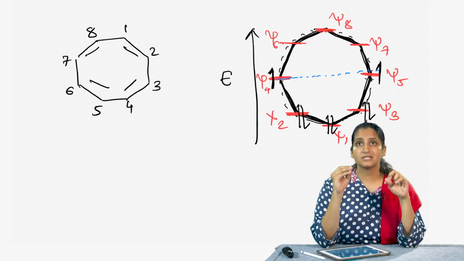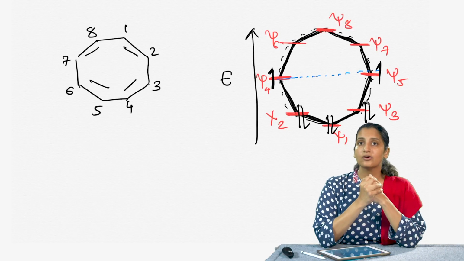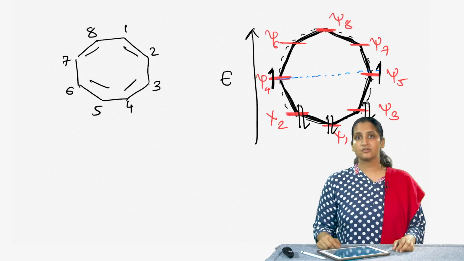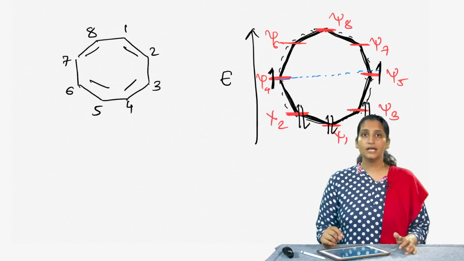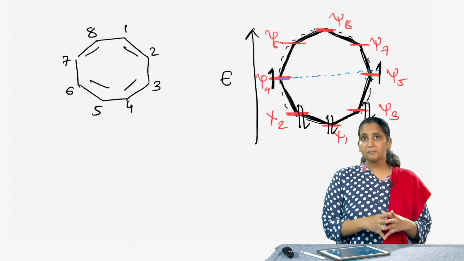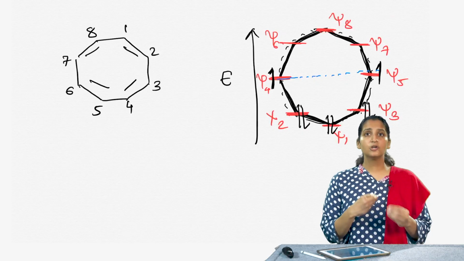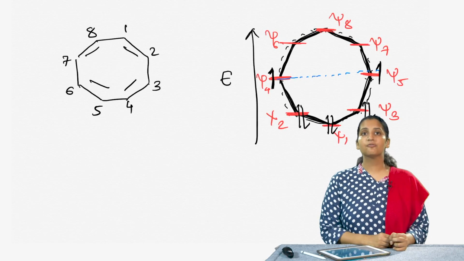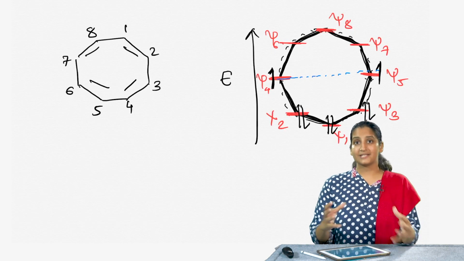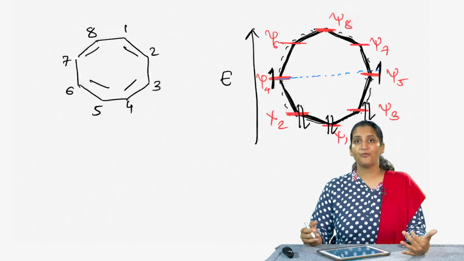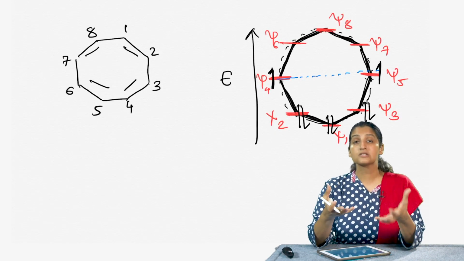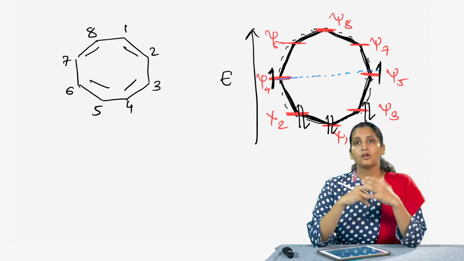So, in fact, when chemists tried to see the reactivity of cyclooctatetraene, it turns out that it does not follow the same reactivity trends as benzene. It reacts like any other alkene and it can do all the reactions of alkenes that we have seen before. So, molecular orbital theory, which is a tool to explain the reactivity of molecules, explains this difference in reactivity based on the fact that for a molecule to be aromatic, all the electrons of the pi molecular orbitals should be lying in the bonding molecular orbital zone.